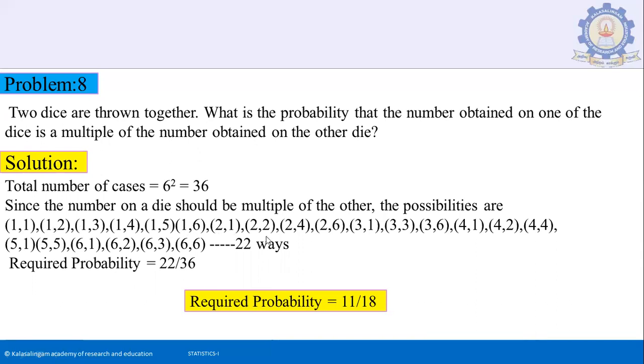Then (2,1), (2,2), (2,4), (2,6), (3,1), (3,3), (3,6), (4,1), (4,2), (4,4), (5,1), (5,5), (6,1), (6,2), (6,3), (6,6). Totally we have 22 ways. So the required probability is 22 divided by 36, cancelling by 2, we get 11 by 18.